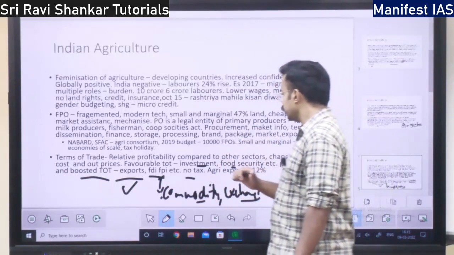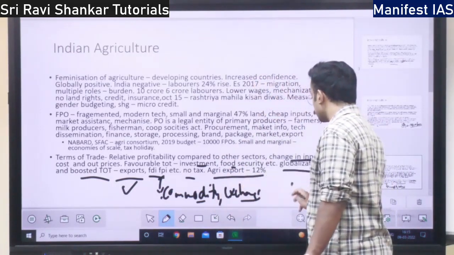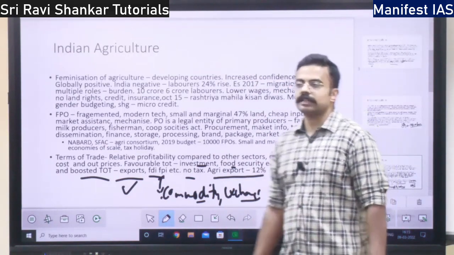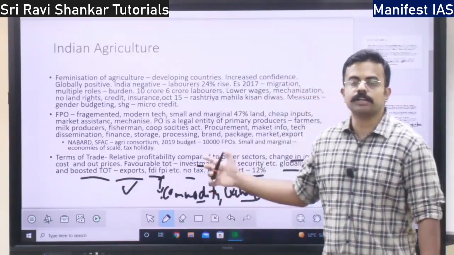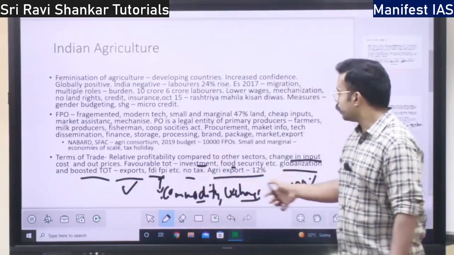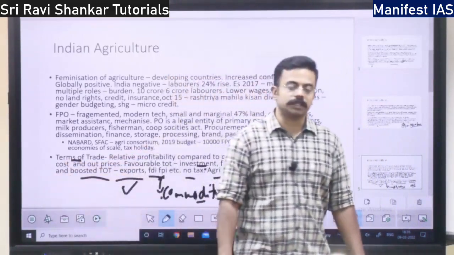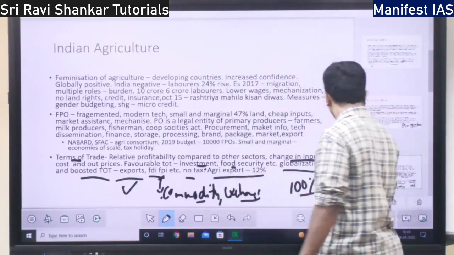Favorable terms of trade. Then agri export out of the total export. If the total export is 100%, 12% is agri export, right? Since export is increasing, it will lead to more remuneration and thereby more investment, thereby more favorable terms of trade. This is the concept of terms of trade.